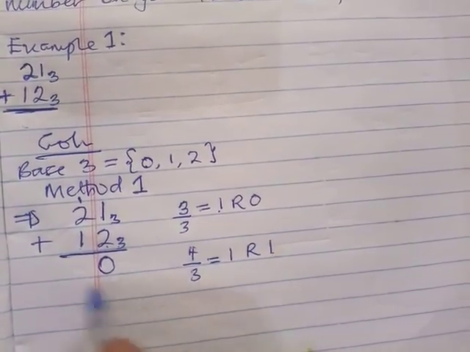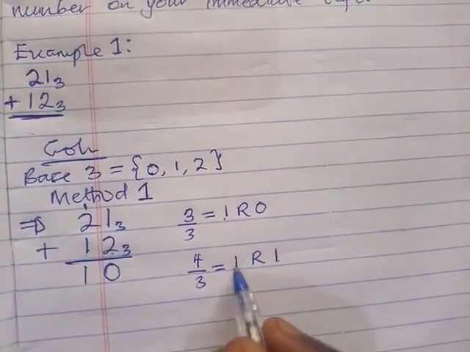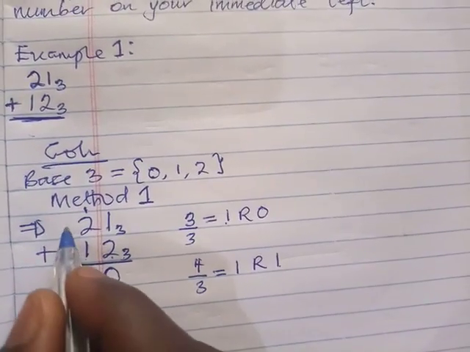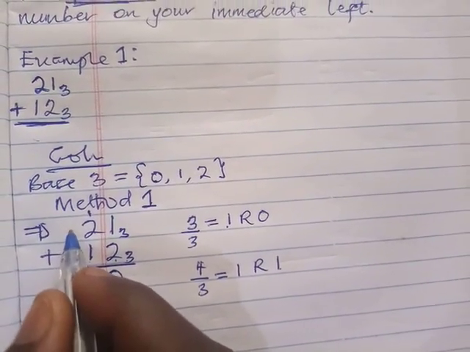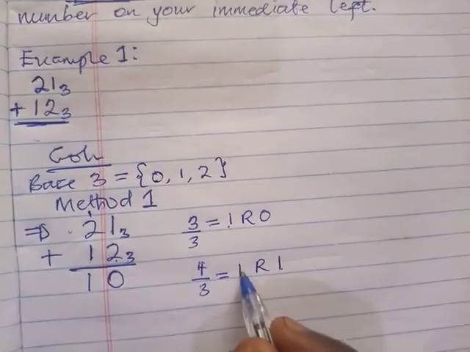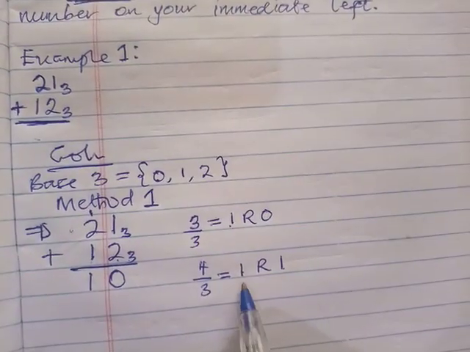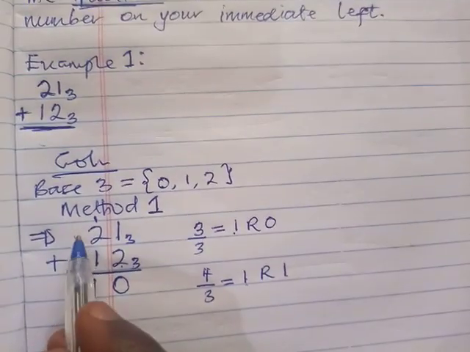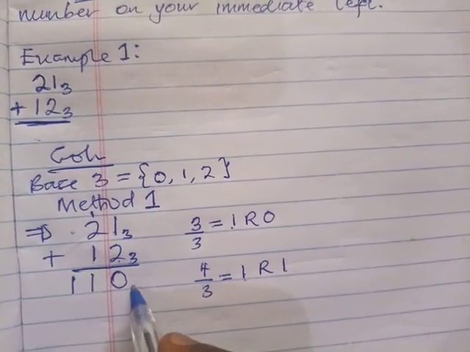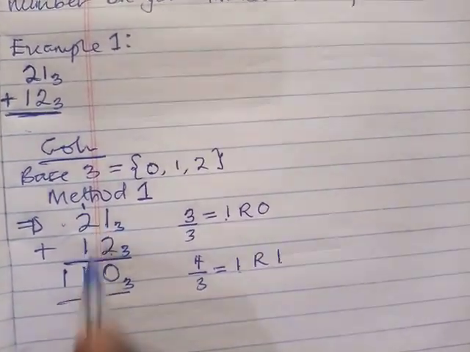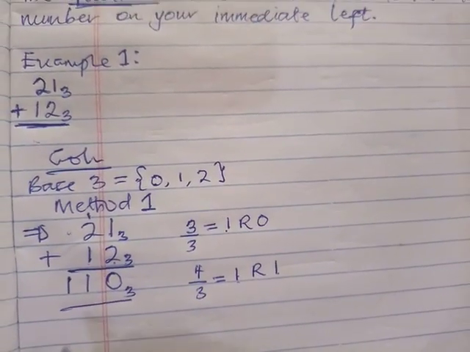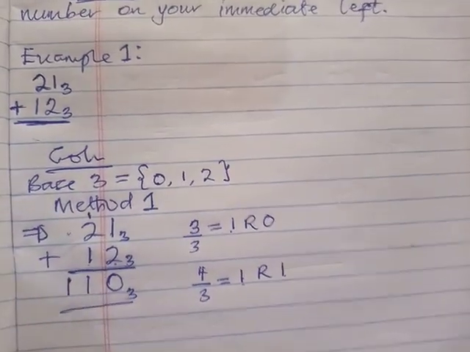So we write the remainder 1 here, and the quotient 1 will be added to the immediate number on your left. There's nothing here, so we assume that 0 is here. When we add the quotient to this 0, we get 1. So this is the answer to the problem 21 base 3 plus 12 base 3.